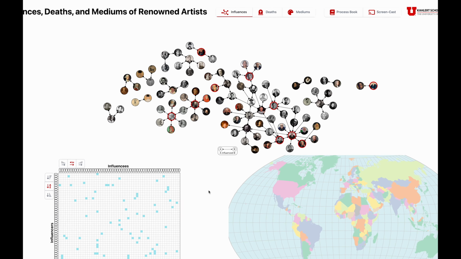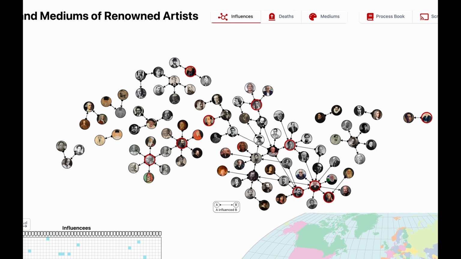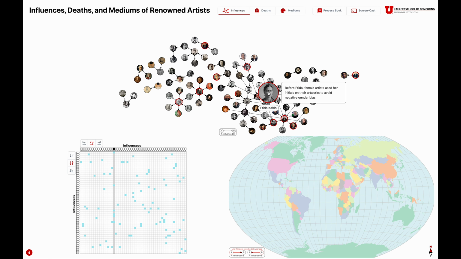On the top of the influences page, we have a network chart displaying the influences among artists. An artist with a red circle has an interesting tidbit of information about them. For example, if we hover over Frida Kahlo, we can see that she was one of the first female artists to sign her artwork using her name, as she wasn't afraid of the negative gender bias in her life.